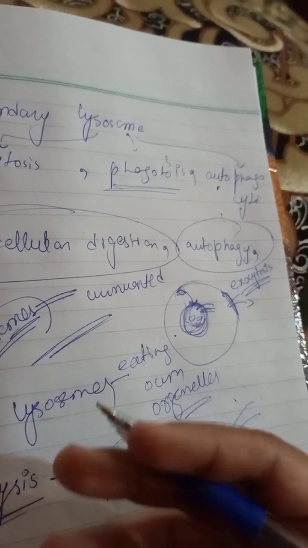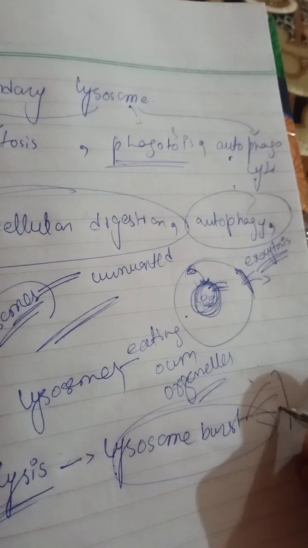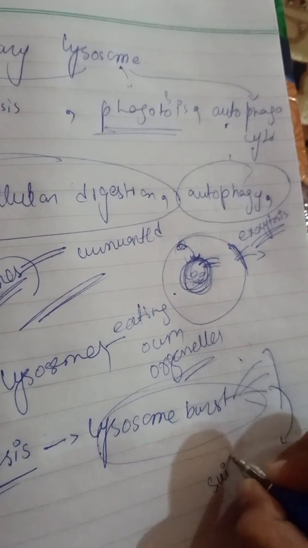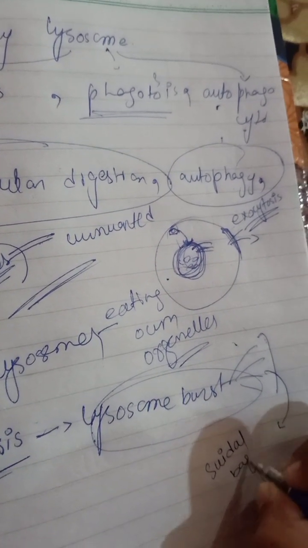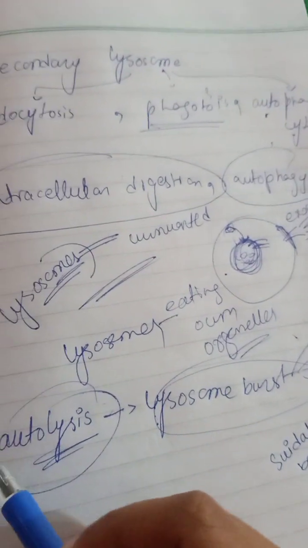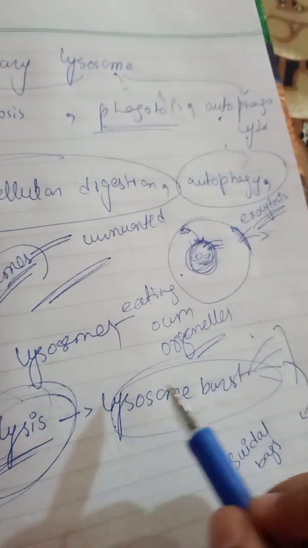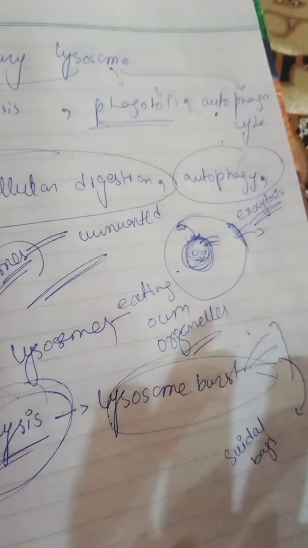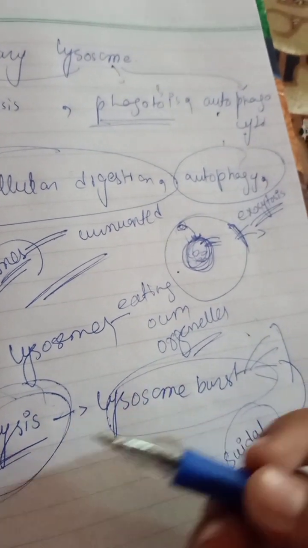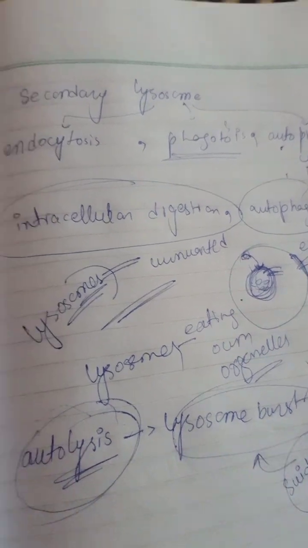In this way the fragments will be there. So due to this function, the lysosome will die, and that's why we are calling the lysosome a suicidal bag too, because the lysosome will burst because of the autolysis process. When the cell is committed to die, autolysis will occur, the lysosome will burst, the hydrolytic enzymes will disperse out in the cytoplasm. So that's why we call the lysosome a suicidal bag.